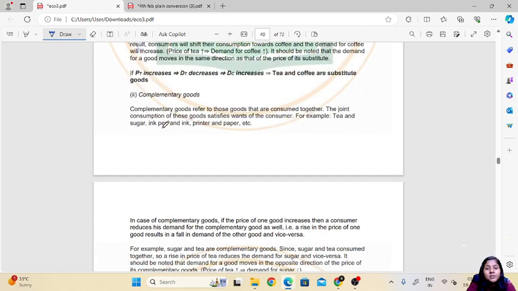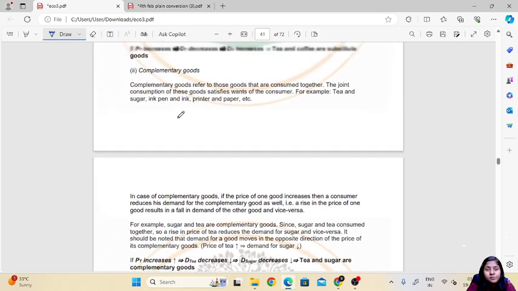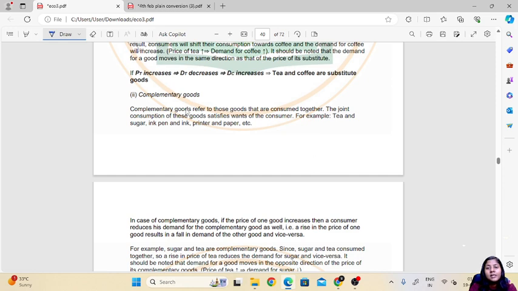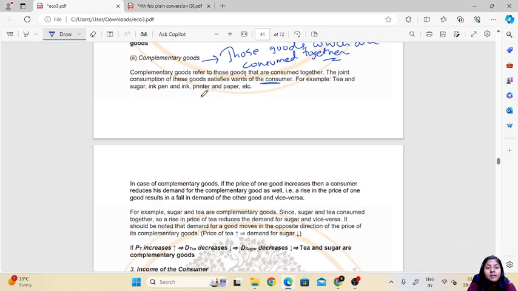Then the next one is complementary goods. Complementary goods refers to those goods that are consumed together. The joint consumption of these goods satisfies the want of the consumer, like tea and sugar, ink and pen, printer and paper. These are some of the goods which are used together, or consumed together.